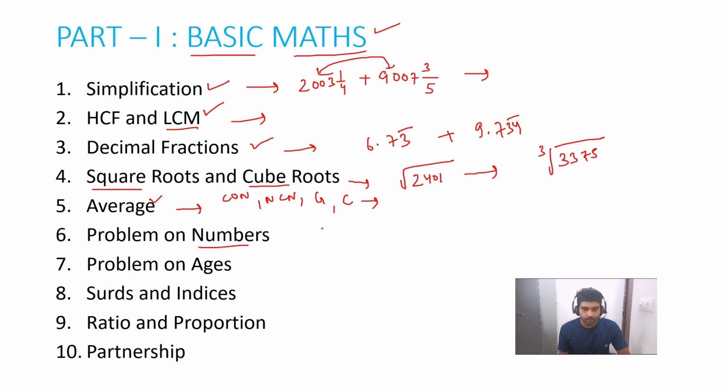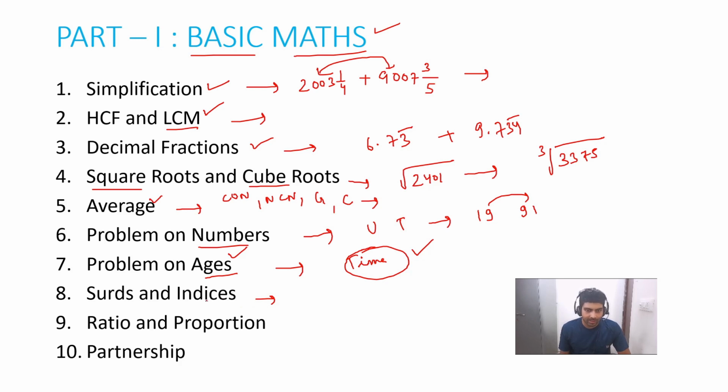Then we will discuss problems on numbers, with questions like the unit digit being replaced by the tens digit. What is the change? Reversing the number: if 19 is written as 91, the difference is this. We are going to cover different types of questions. Next is problems on ages. It is a very important topic which is time-based. We have different times, past, present and future, and we have to calculate the questions on that.